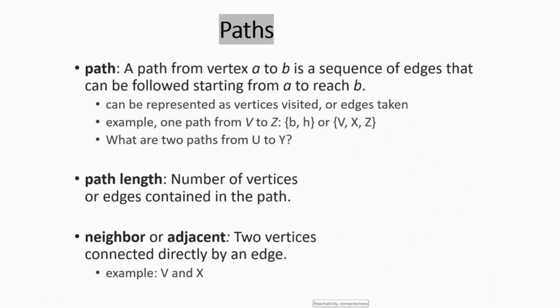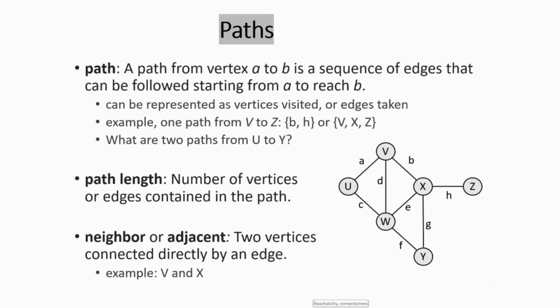So, what is a path? A path is a sequence of vertices, joining the connections between the relations. It is a sequence that can be followed starting from A to reach B. So it sets a goal to reach its destination, and it can be represented as vertices visited or edges taken. For example, one path from V to Z: looking at the graph here, we can easily travel from V to Z by V, X, Z.